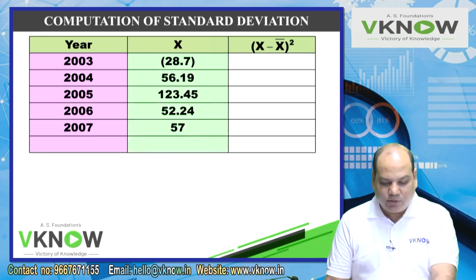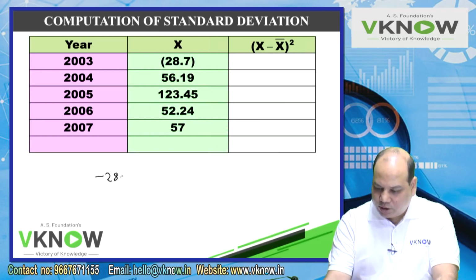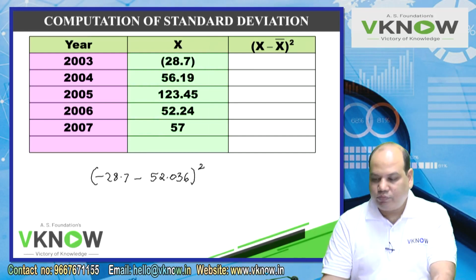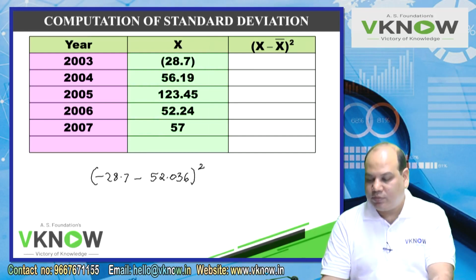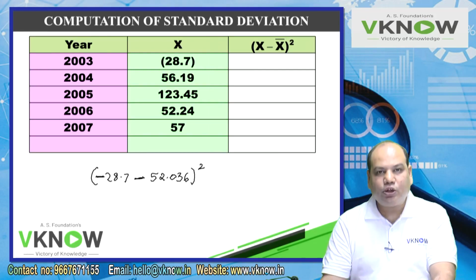Some students make mistakes in the first one. So minus 28.7 minus 52.036, and you have to take the square. This is what I have to do in the first line. Since this is minus and this is minus, the effect is you have to take the total.